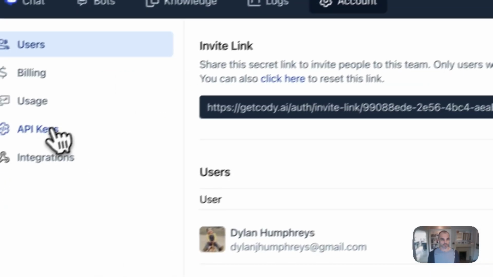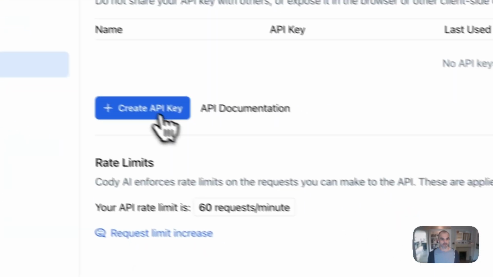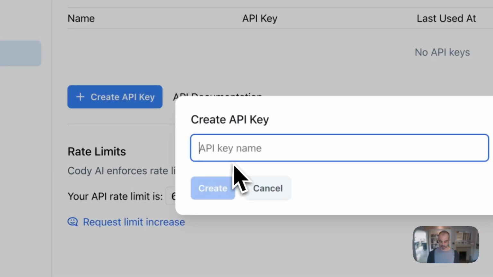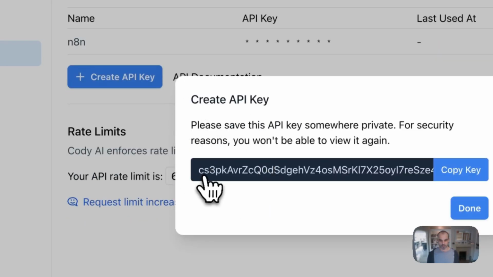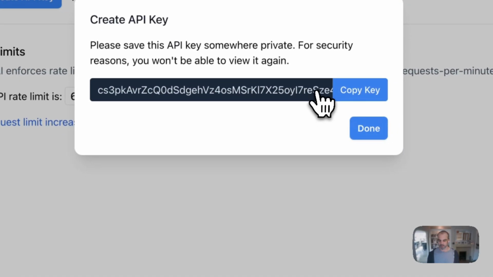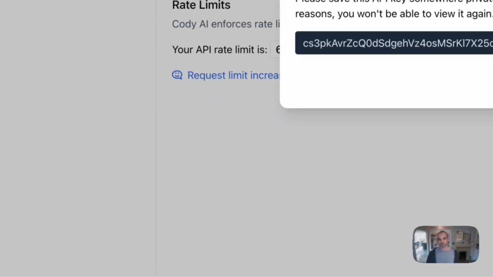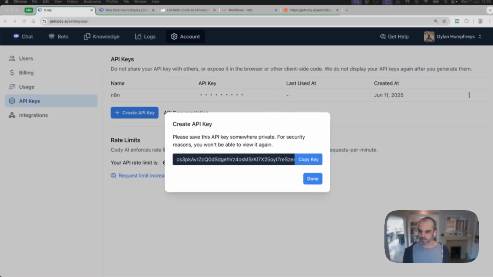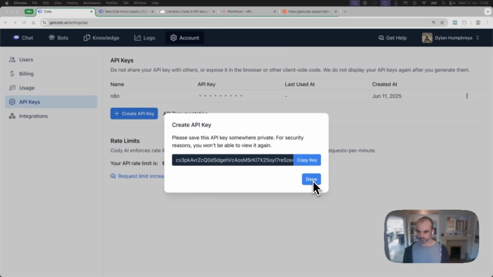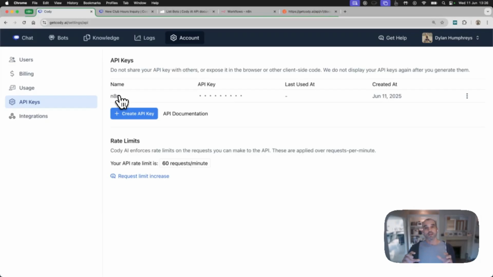I'm going to come here to Account, API Keys. I'm going to create API key. I'm going to call it n8n. I'm going to do that, and I get this key here. Okay. So I'm going to copy that and just paste it into a text editor, which I have down here on my laptop screen. So this API key is going to allow us to get n8n to inject the knowledge into our bot. This is a key piece of information that we need.